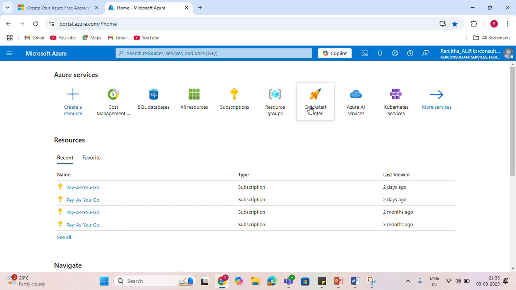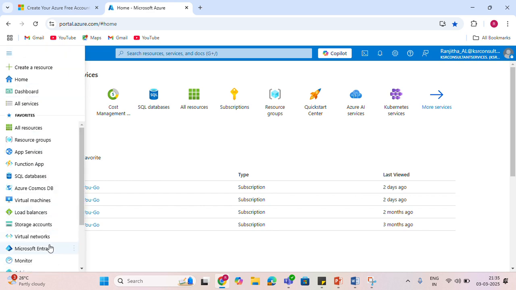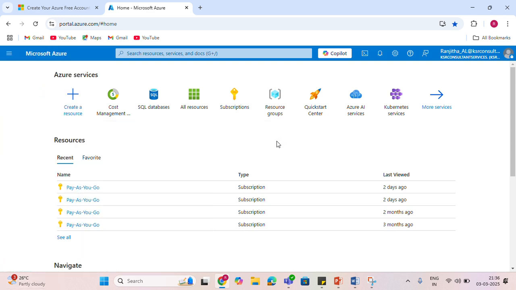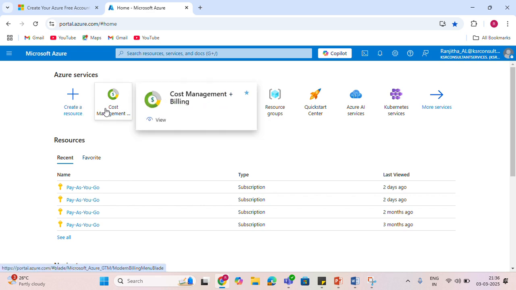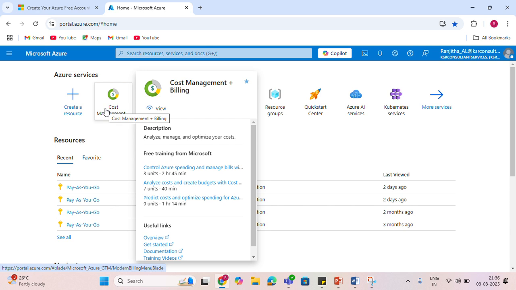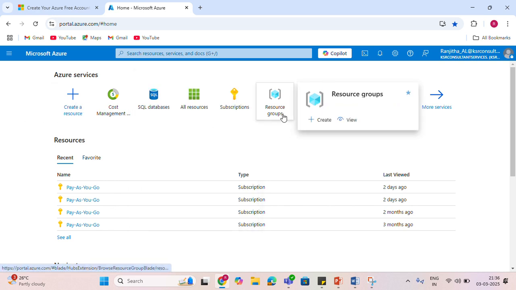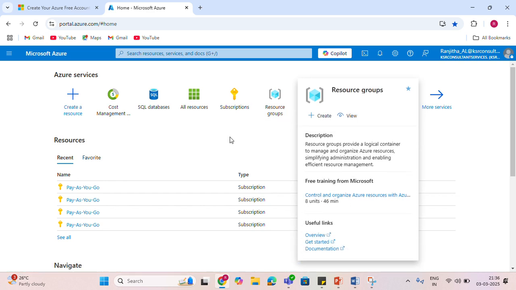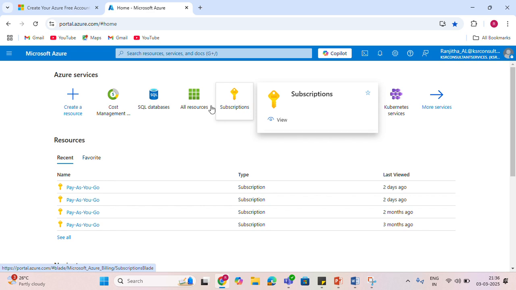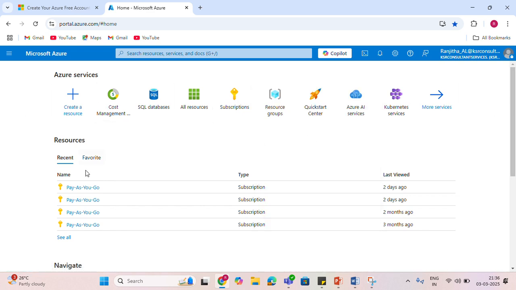It will display all services provided by Azure. You can see all options, right? And here you can see options, and we'll discuss all options. And here you can see cost management, whatever billing cycle, invoice, everything you will get, you can see here. And resource group, we are going to use resource group. And subscription plan also you are able to see. And these are all Microsoft tools.